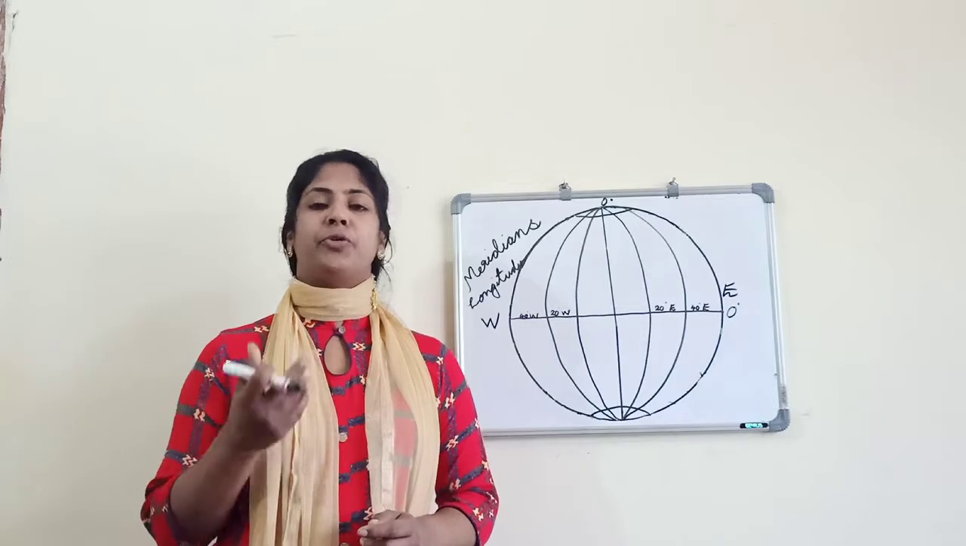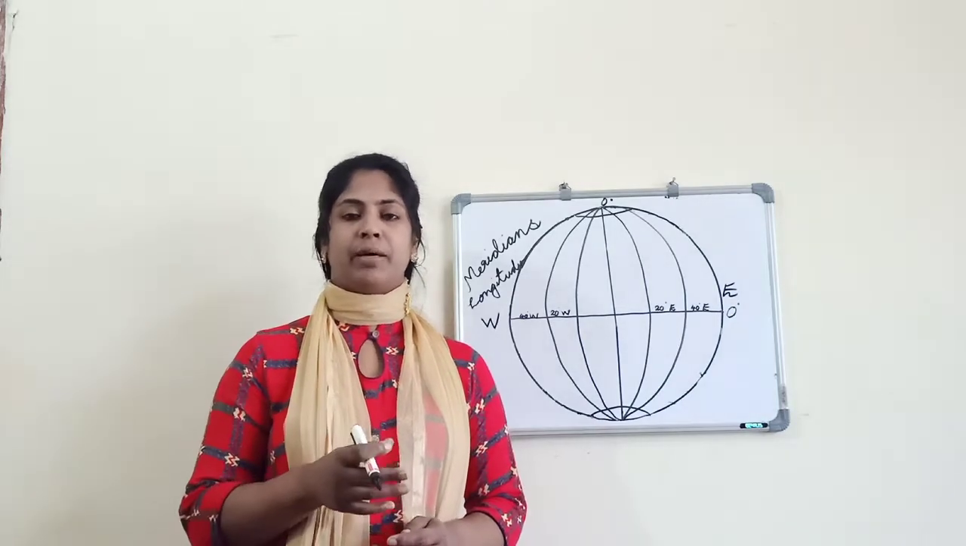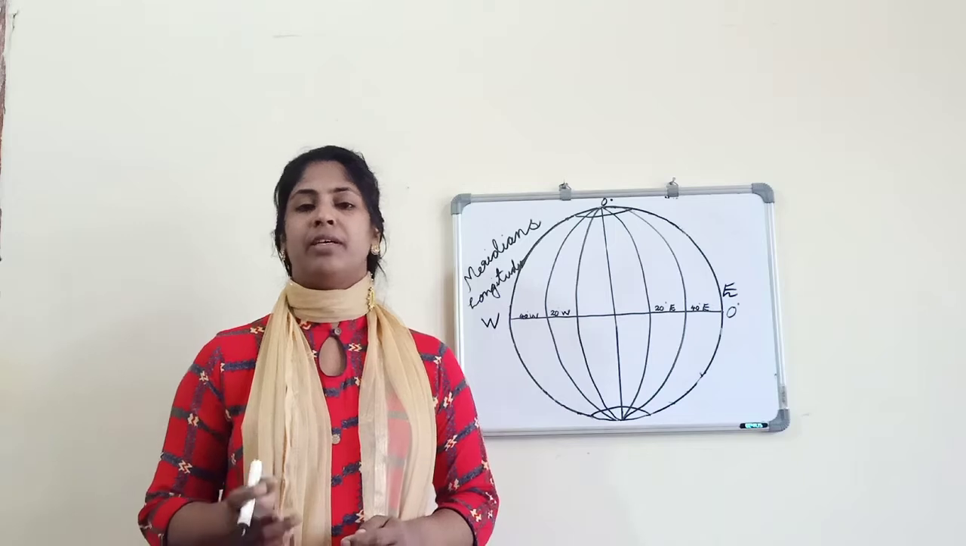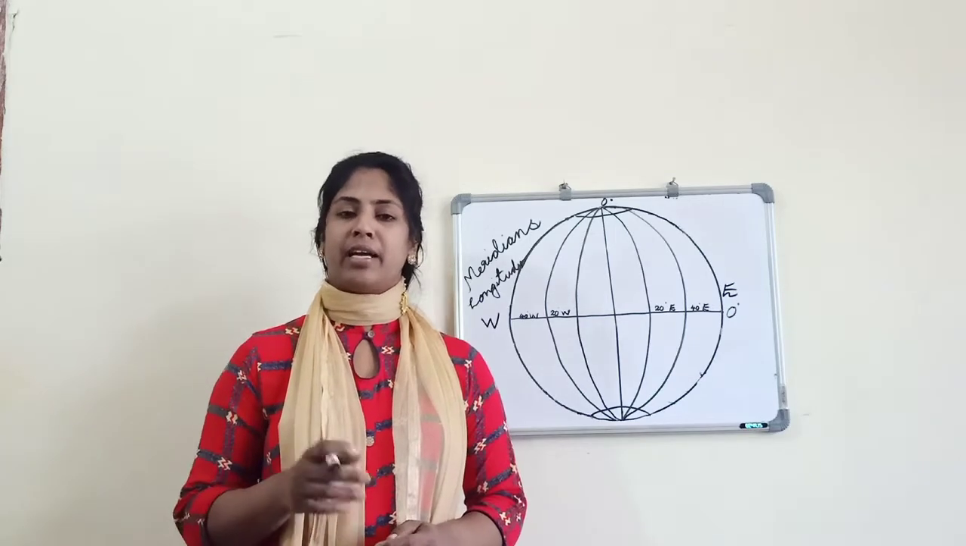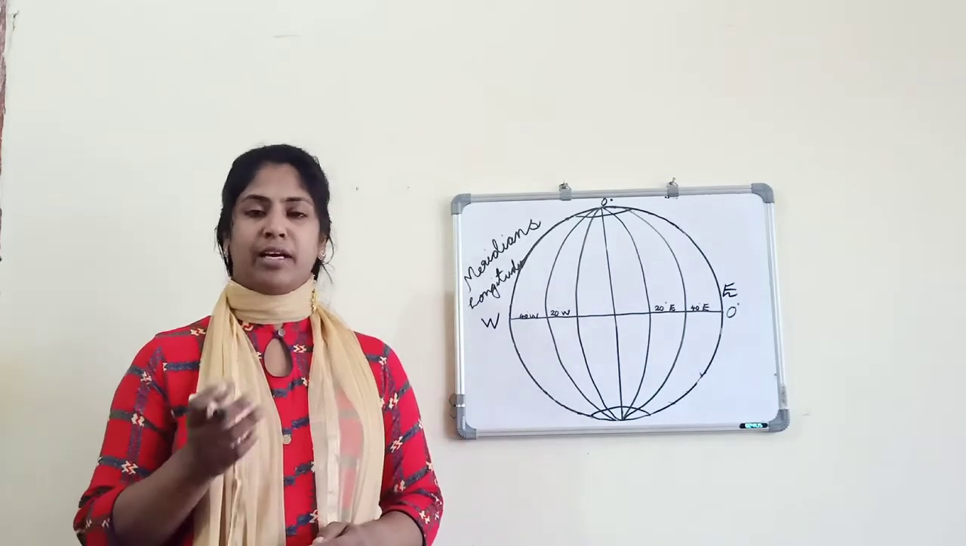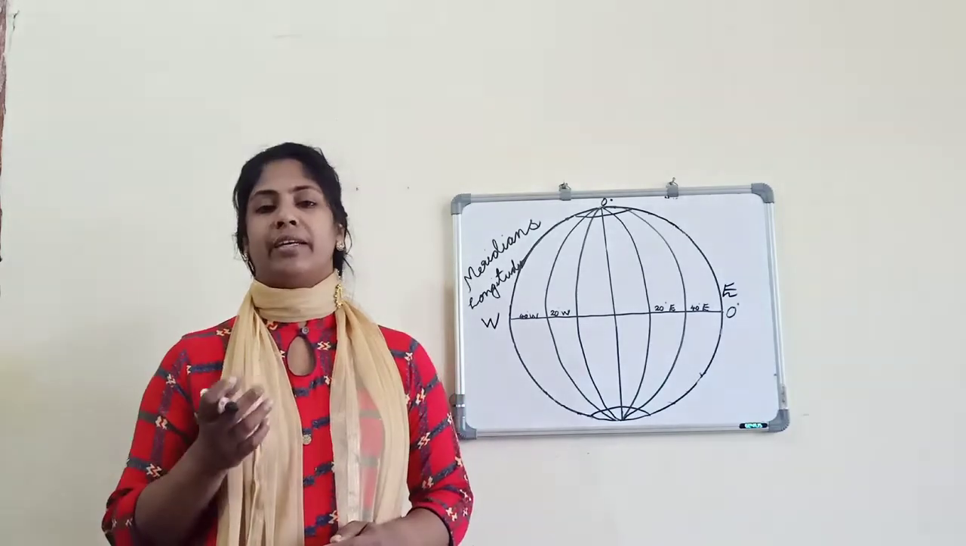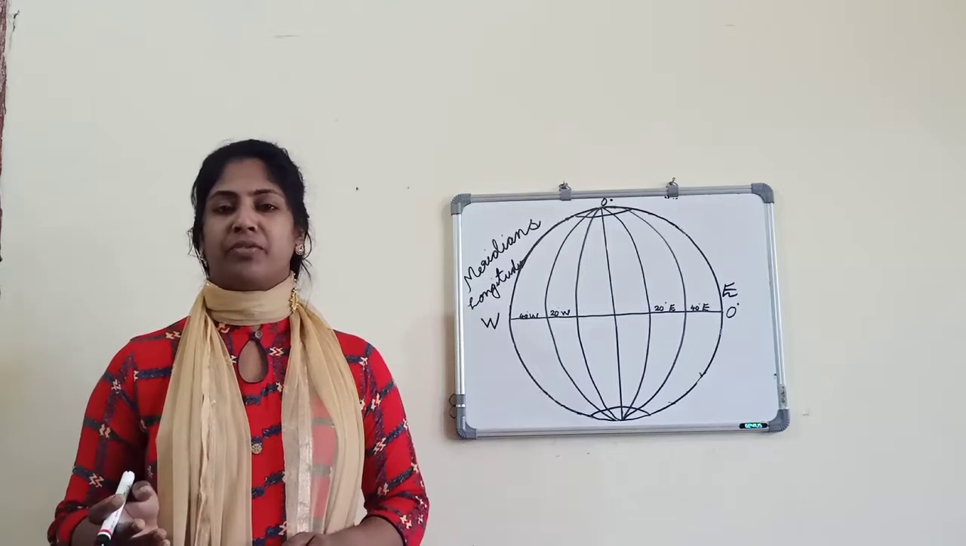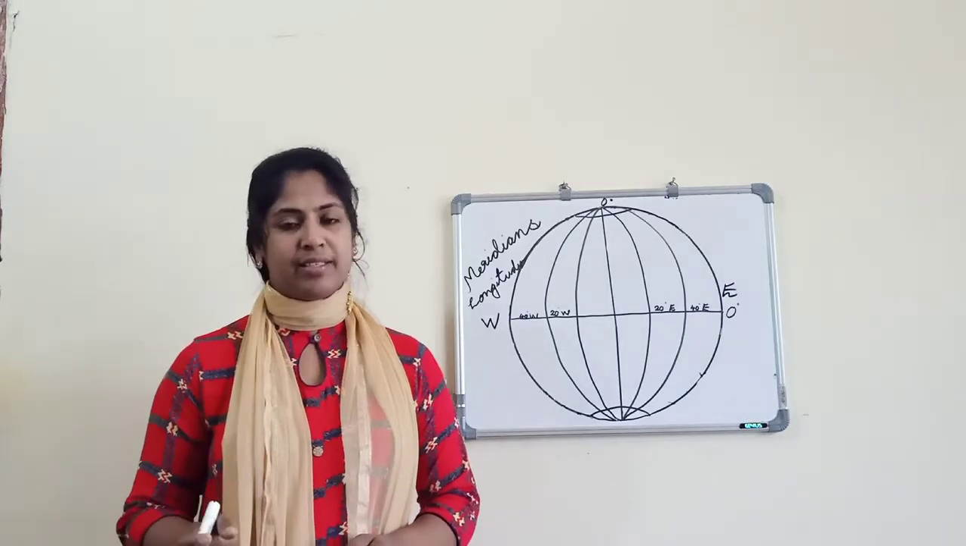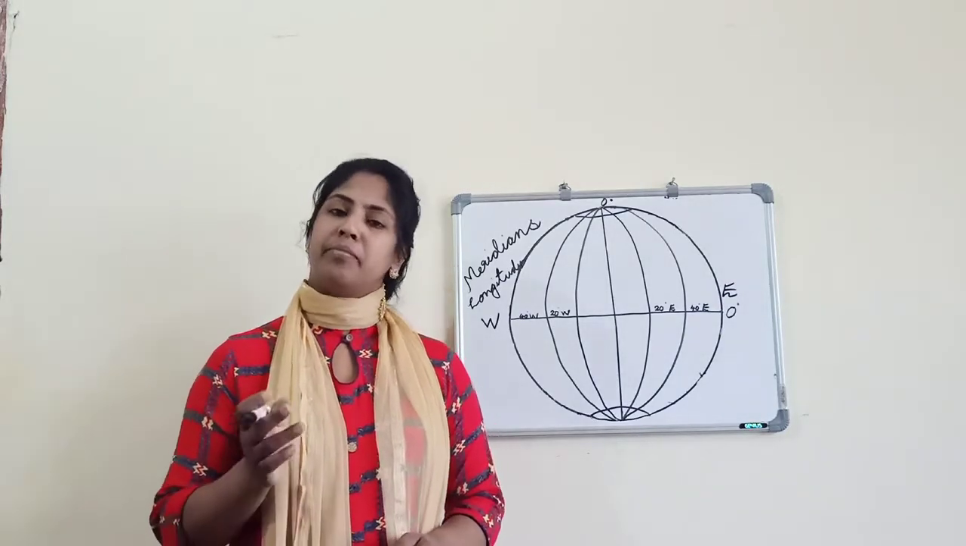We have completed two parts before with this chapter, that is latitudes and longitudes. We will continue the same chapter. I started with latitudes and the importance of latitude, and in the second class I explained about the climatic zones of the earth. And today let us see the longitudes or meridians.